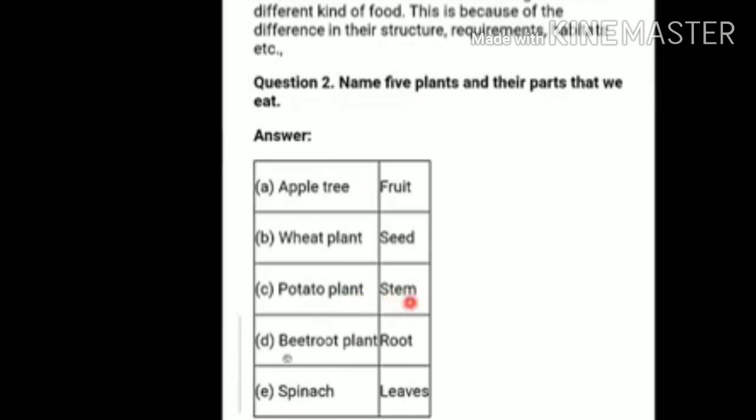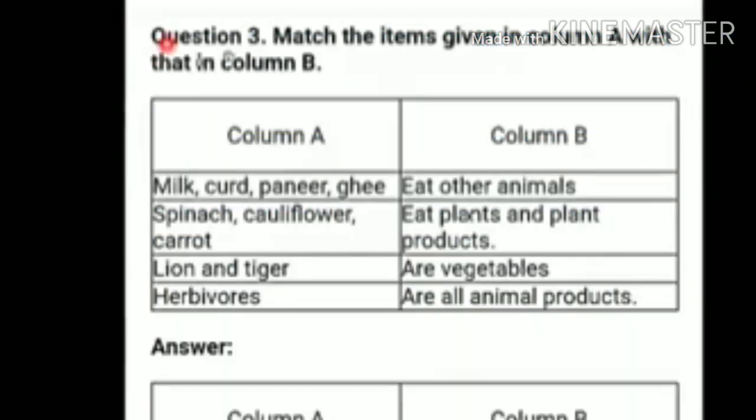The fourth one is beetroot plant. Beetroot is also a root. I have given the example like radish and carrot. They are the primary roots which are eaten as food. Here is beetroot. Beetroot plant is a root part of the plant that we eat as food. The next is spinach. Spinach is a leaf part of the plant which we eat as food. Okay. The next question is question number 3 on the next page.